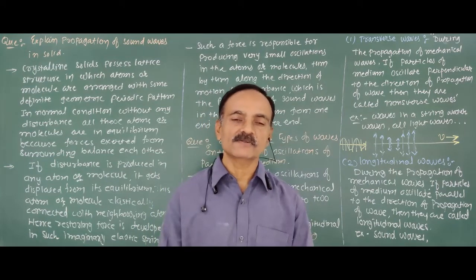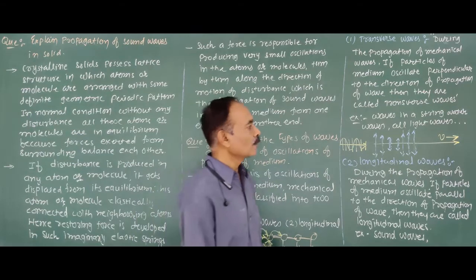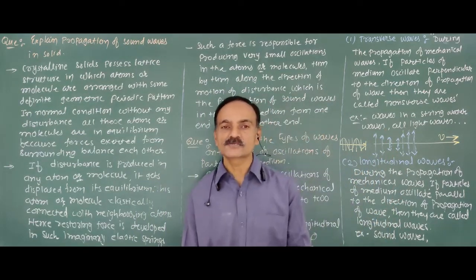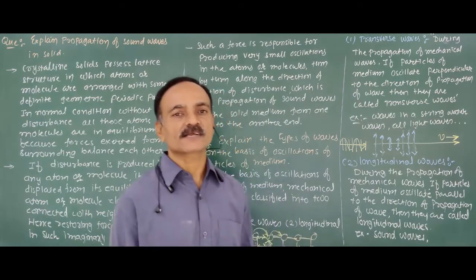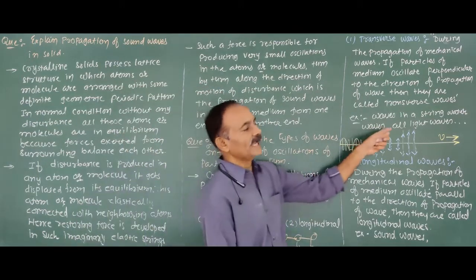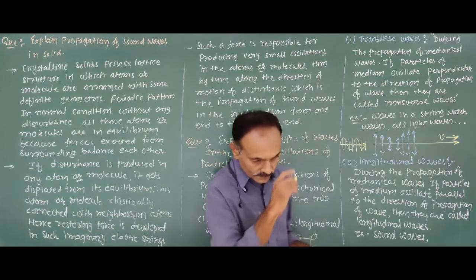Already we discussed the light wave, electromagnetic waves. The electric field and magnetic field oscillate perpendicular to each other and also perpendicular to the direction of propagation. Therefore, the non-mechanical wave, all light waves, is also a transverse wave.